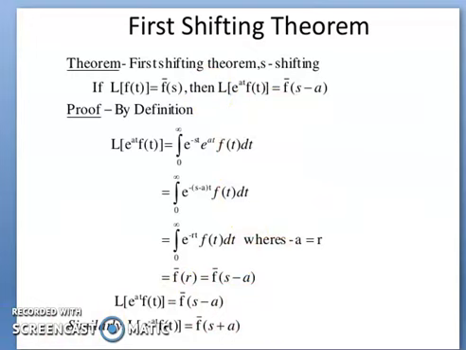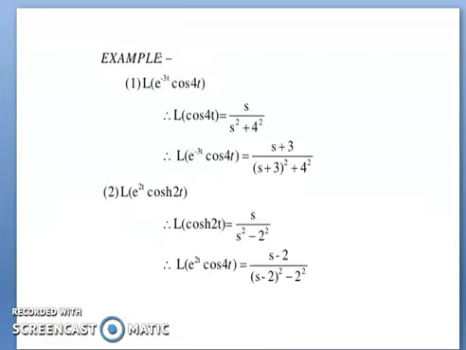Now, taking an example based on the first shifting theorem, see the example L of e to the power minus 3t cos 4t. Therefore L of cos 4t is s divided by s square plus 4 square.